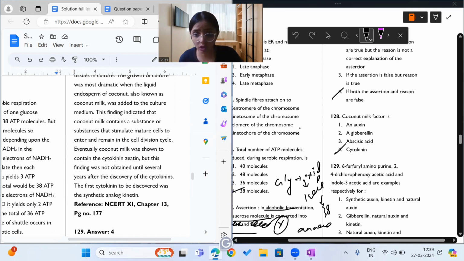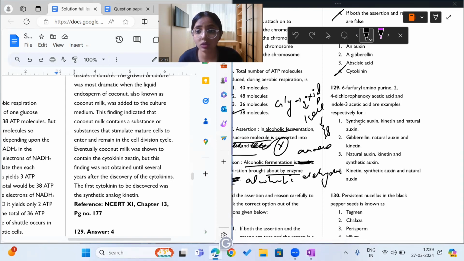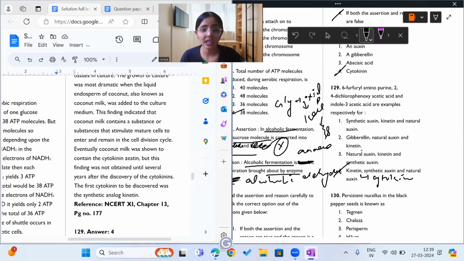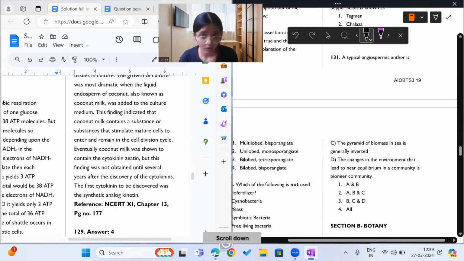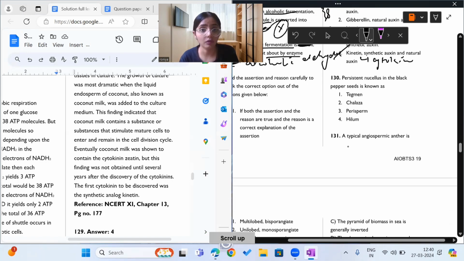Moving on to question 129. What does it say? 6-furfuryl aminopurine, 2,4-dichlorophenoxyacetic acid, and indole-3-acetic acid are examples of kinetin, which is also known as cytokinin, synthetic auxin, and natural auxin. Okay. So this is a little out of NCERT question, and I hope you note it down in your notebook because it might be asked in your NEET examination. You never know.